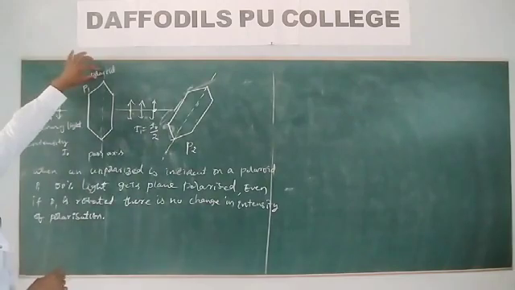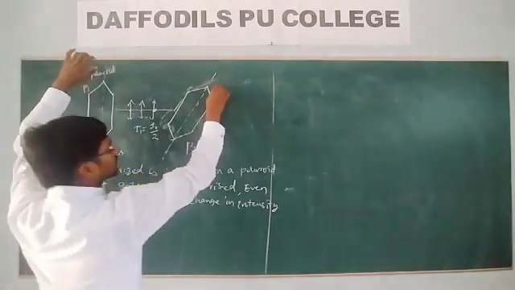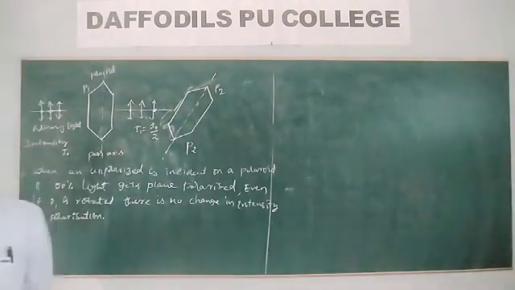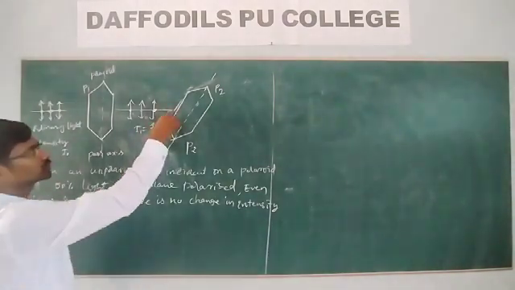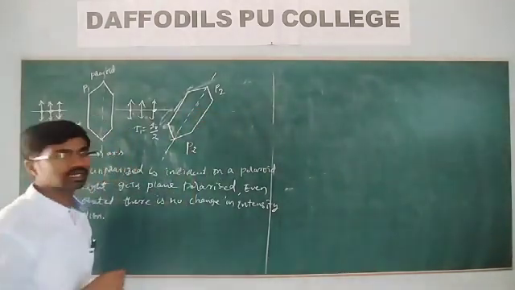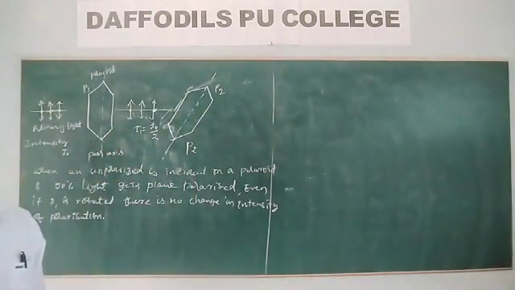We know this is the pass axis of the polaroid P1, and this is the pass axis of the polaroid P2. Now, whenever we have taken this, the electric field vector gets vibrated.